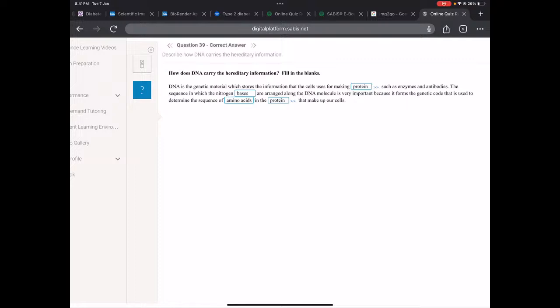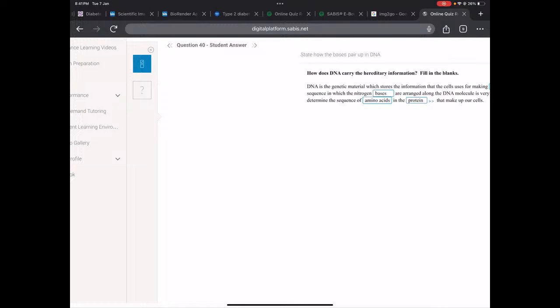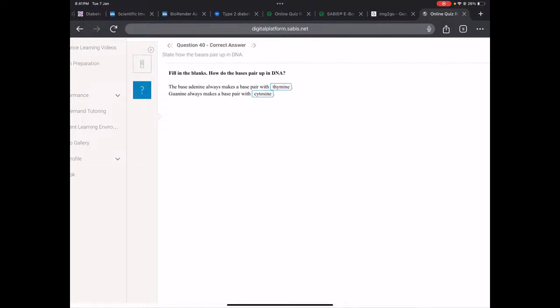This is also straightforward. Again, because they told us in DNA, adenine makes the base pair with thymine while guanine makes cytosine. Let's say the question was how do the bases pair up in RNA? Adenine would pair up with what? Who's going to tell me in the chat?